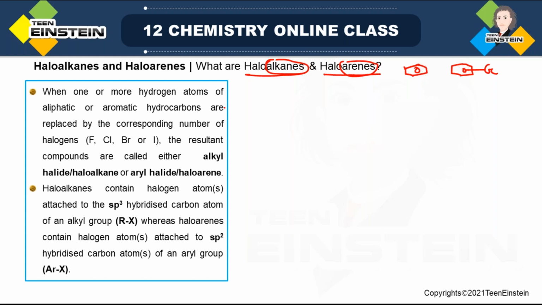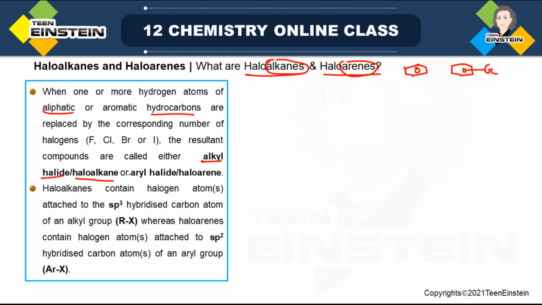When one or more hydrogen atoms of an aliphatic or aromatic hydrocarbon are replaced by the corresponding number of halogens. Halogens means it may be fluoro, chloro, bromo or iodo. The resultant compounds are called by different terminologies. You can call it alkyl halide, which is the common name we use very frequently, but it is also known as haloalkane.